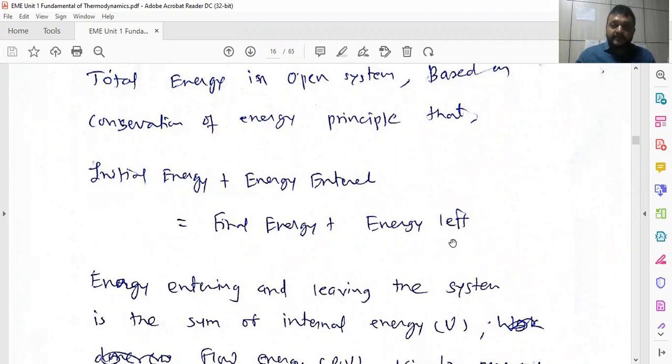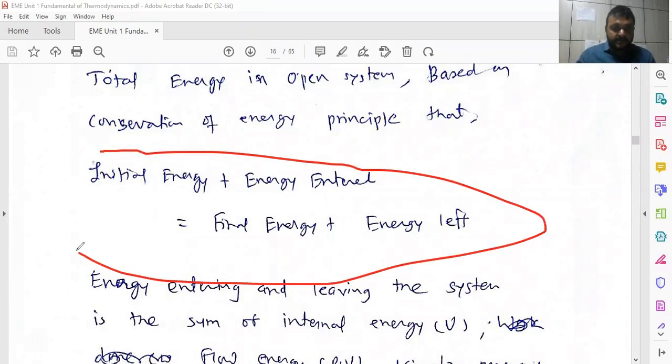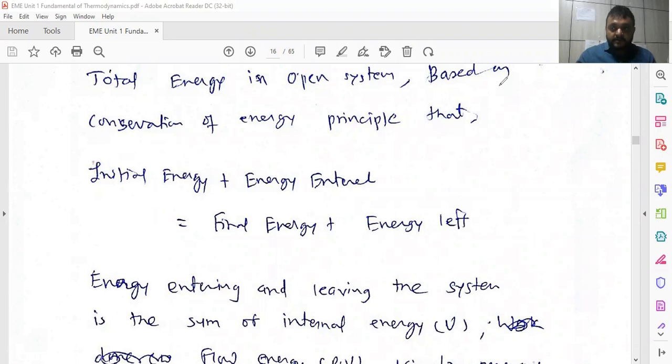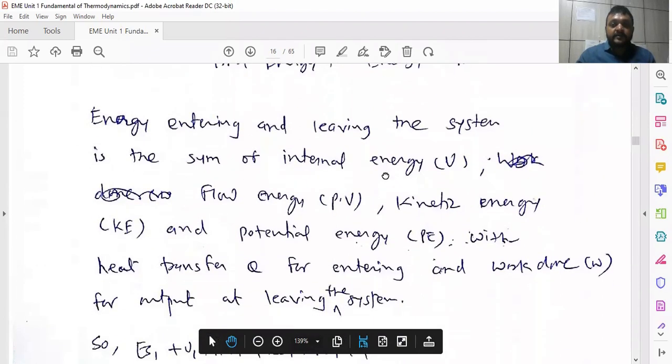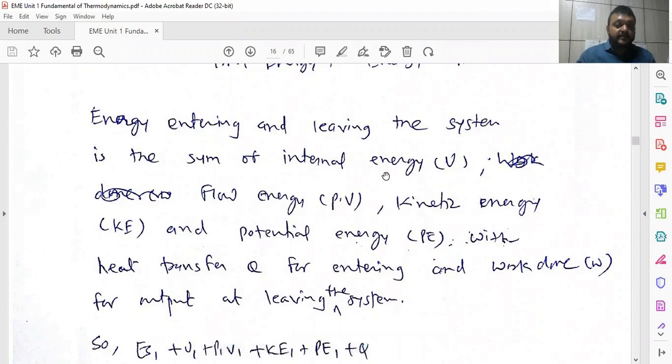energy plus energy left. Energy cannot be created nor destroyed, but it can be converted from one form to another. This is the equation that you have to keep in mind. That is called the total energy concept. Now why do we have to see these things? Keep in mind here: energy entering and leaving the system is the sum of the internal energy, because whatever energy is entered and leaving is the same.